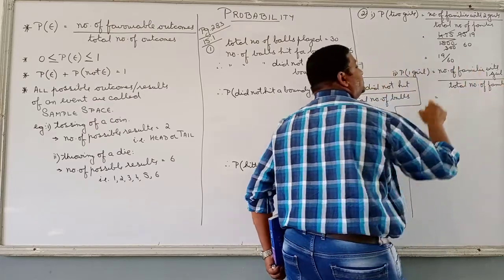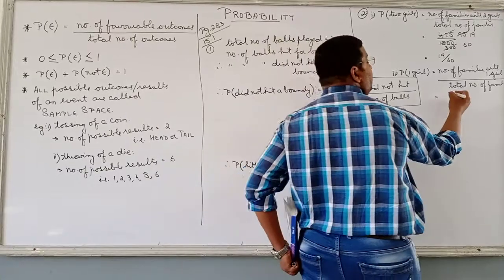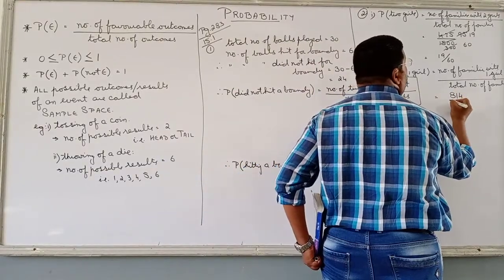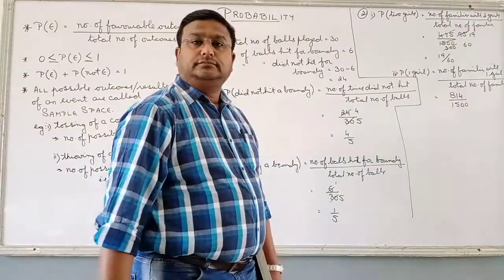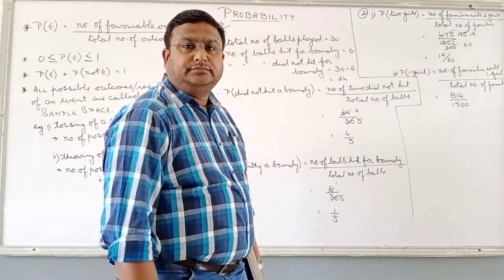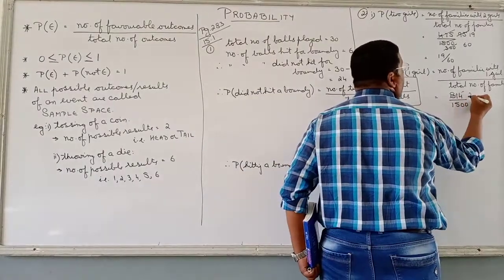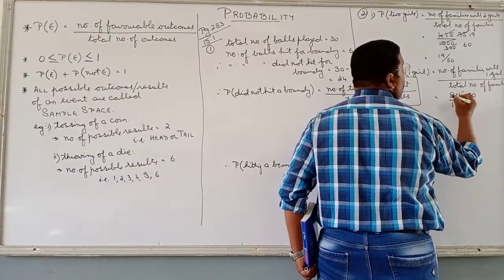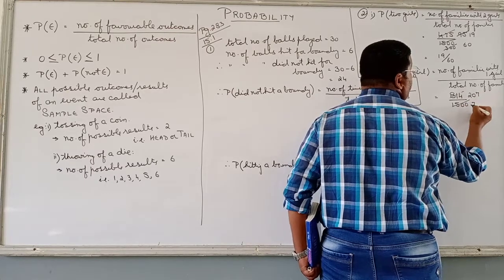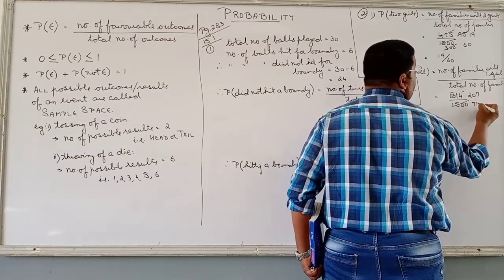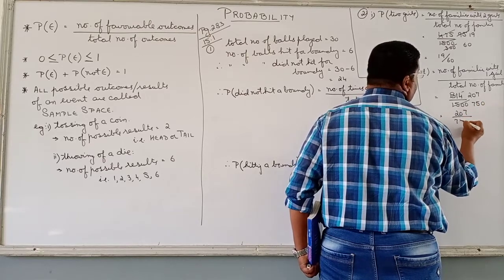So the number of families with one girl, how many? 814. You can see the table. Out of how many? 1500. Can we simplify? Isn't it? Simplify, cancel. 2 2s are 4, 0. 2 7s are 14. Carry 1, 2 5s are 10 and 0. 407 upon 750.